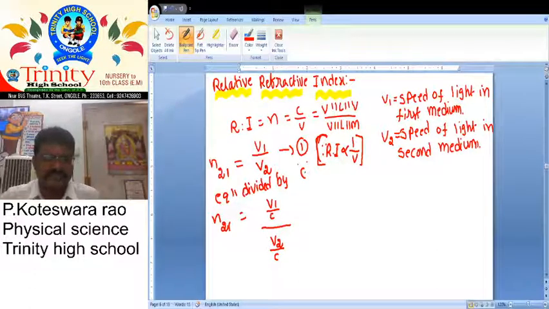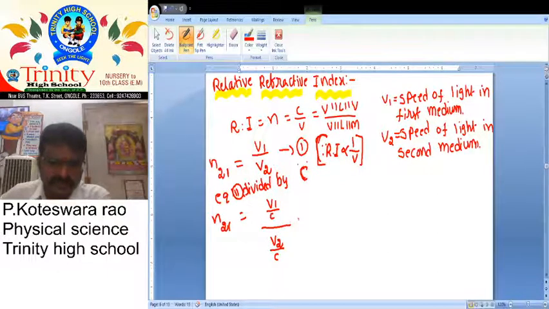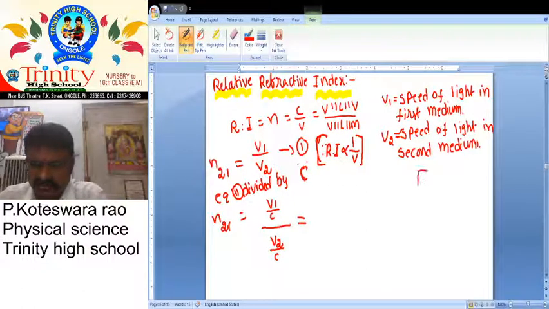So this equation 1 is divided by c. n21 equal to v1 by c divided by v2 by c. So what about this one? We already discussed, what did we discuss? n is equal to c by v.